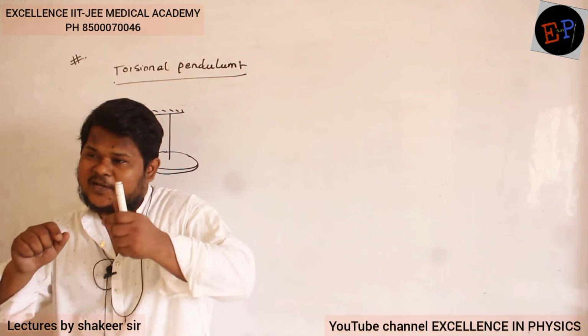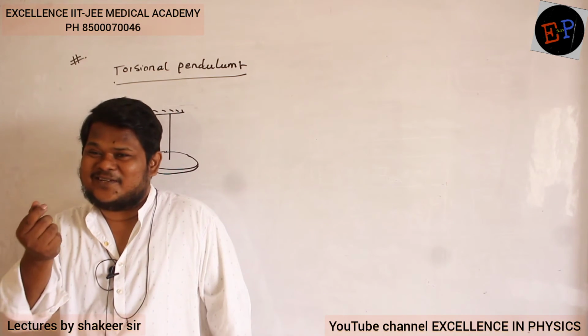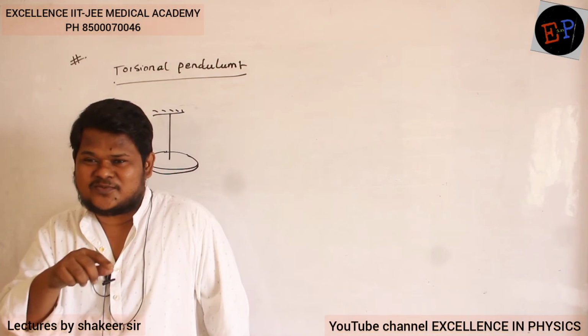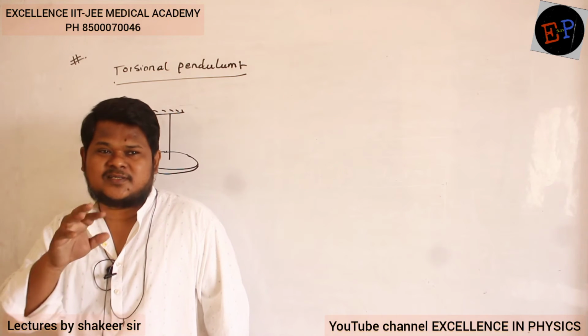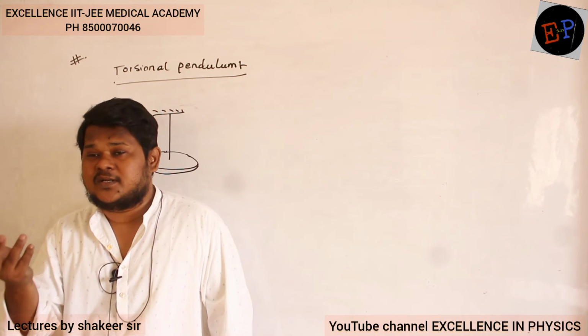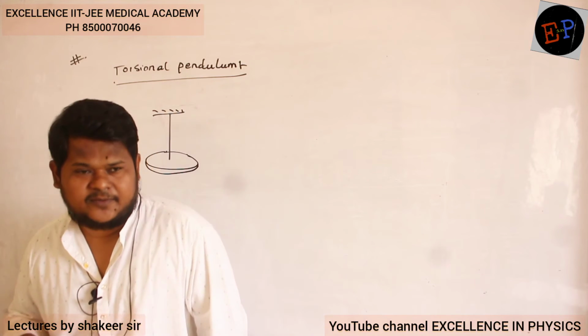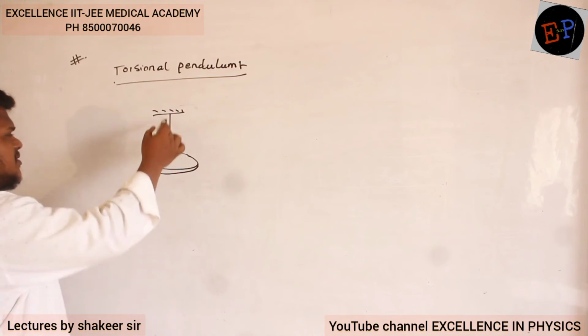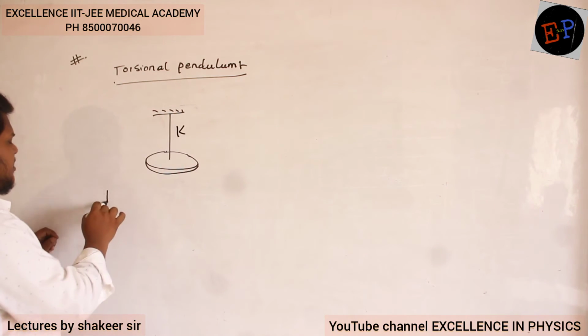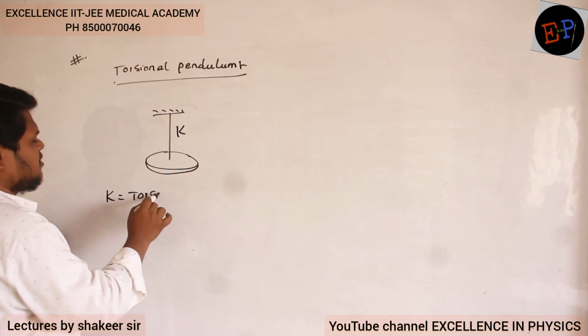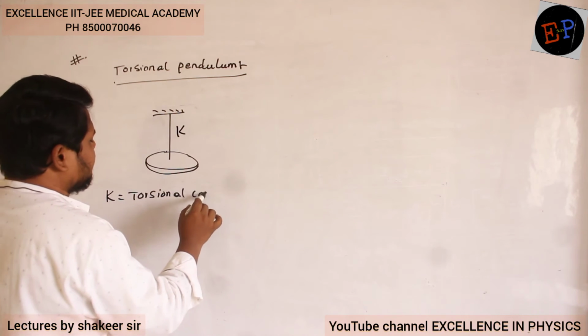Understood? Suppose the wire is twisted well. Again, if you release this, it will try to regain its original shape and size. That is called the tension which is developed in rotational motion. You can call it torsion. Clear? So the torsional constant of this string, let it be K. K is called the torsional constant.